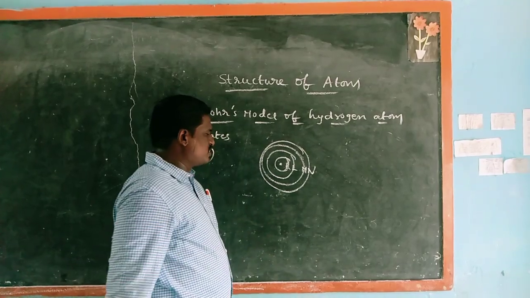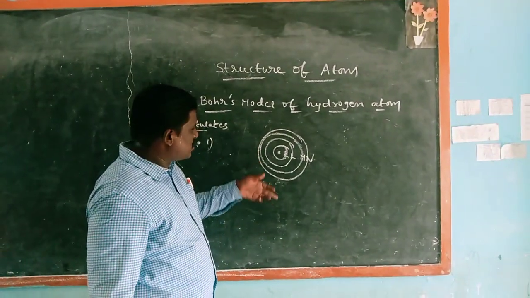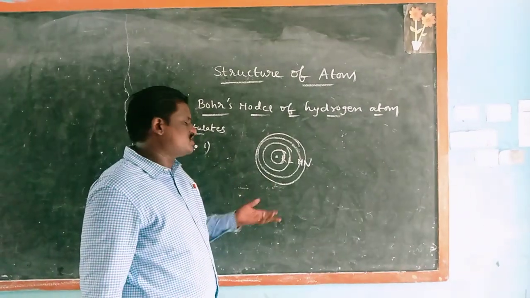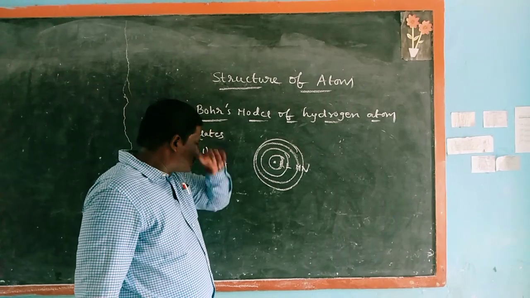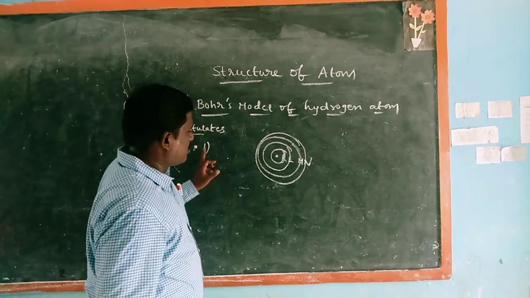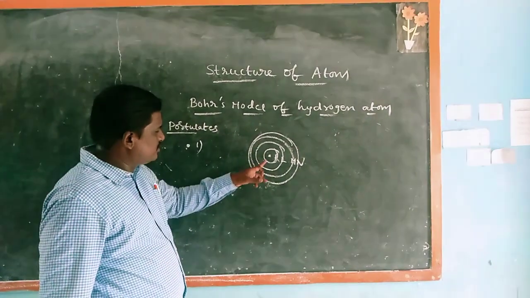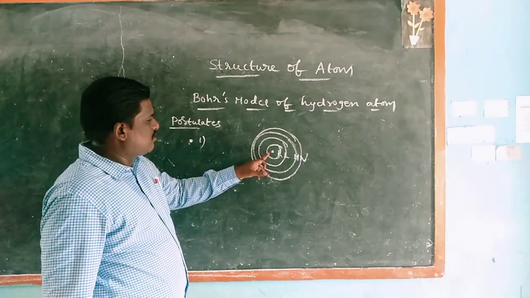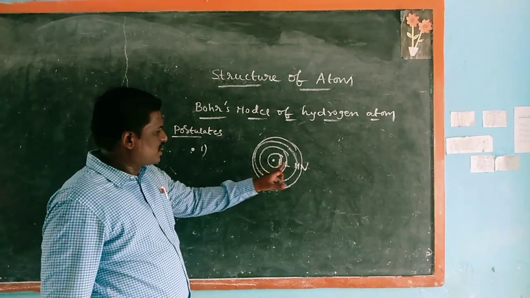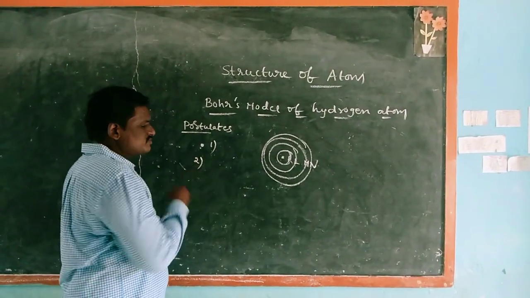Electrons revolve around the nucleus in a particular path called a shell or orbit. As long as electrons are in a particular path, the energy is constant. That's why these are called stationary orbits and stationary shells. Now, first postulate: electrons in an atom occupy stationary states of fixed energies at different distances from the nucleus, K, L, M, N.